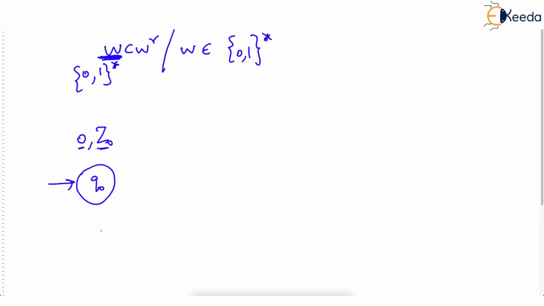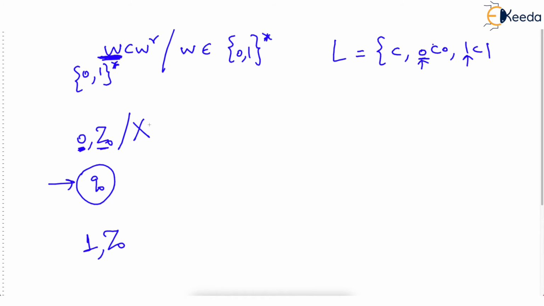But then somebody will say, no sir, when the top is Z0, the first letter of the string can be 1. Because you see in the language, we have the smallest string, but we can have 0C0 or we can have 1C1. So the first letter can be 0 or the first letter can be 1. Now the idea is if we get a 0 as the first letter, we will save it as X.